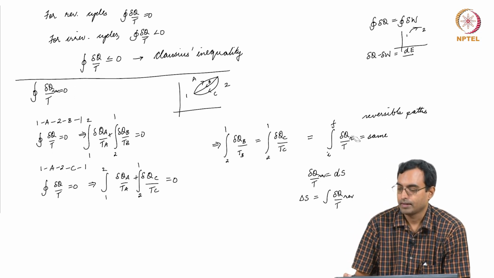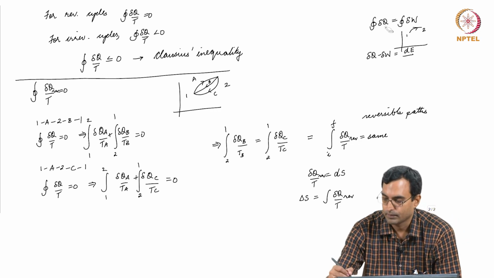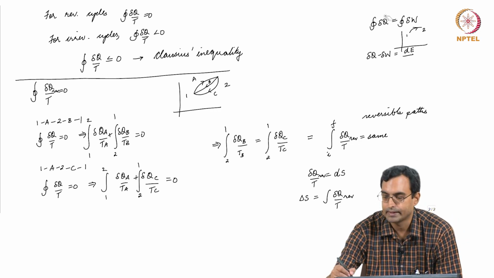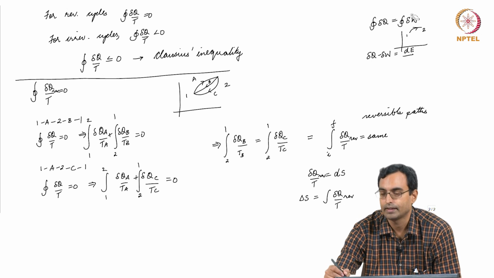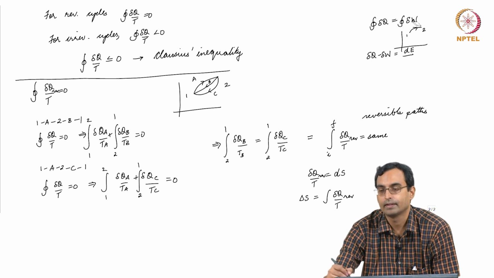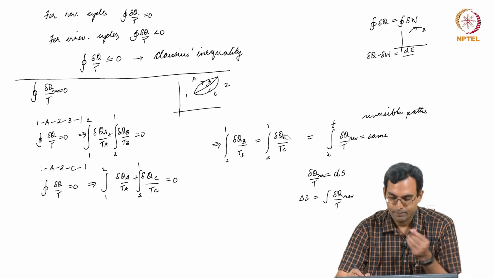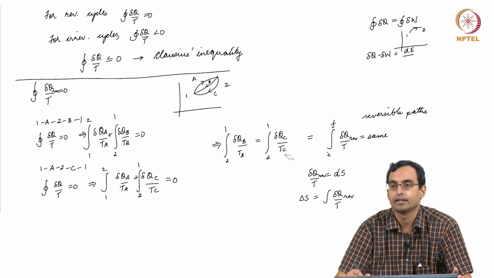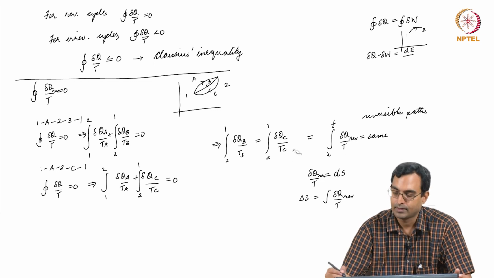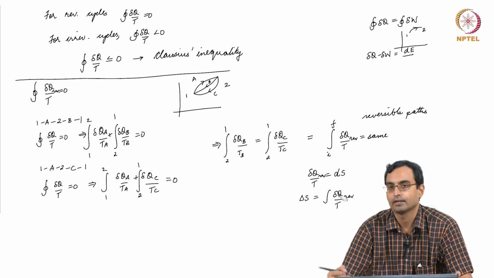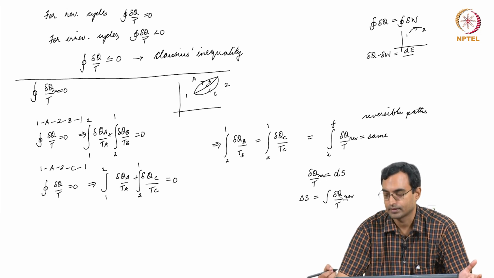So, even though in the first law we saw that del q is a path function and del w is a path function, the difference is a state function or a property which we call energy. Over here del q is a path function, T is a state function or a property, and del q by T is a property or a state function.